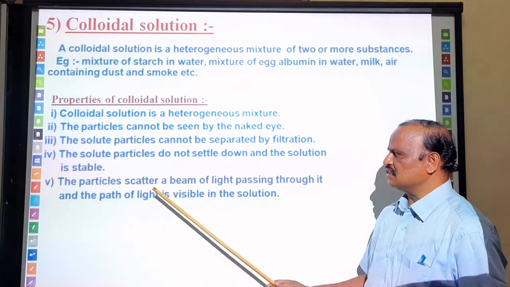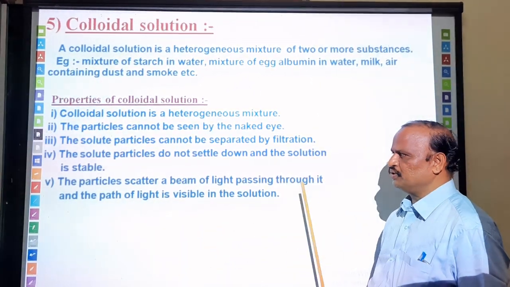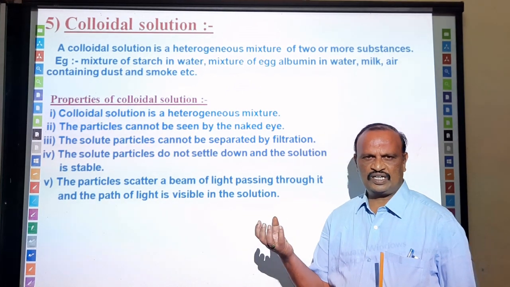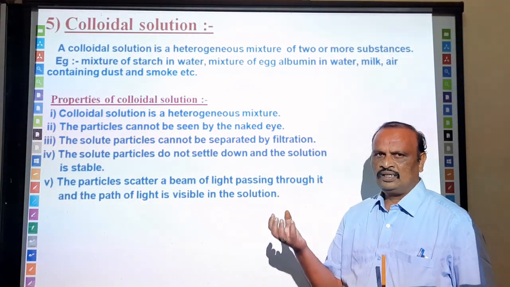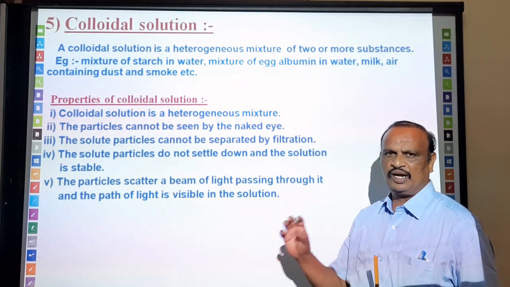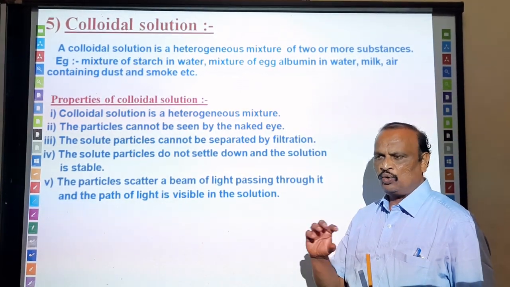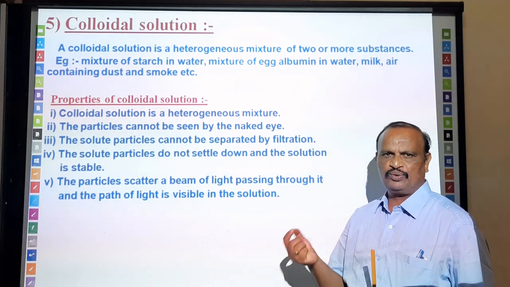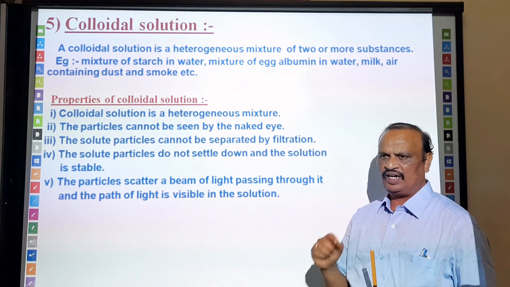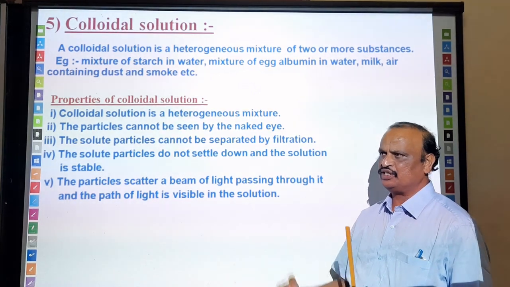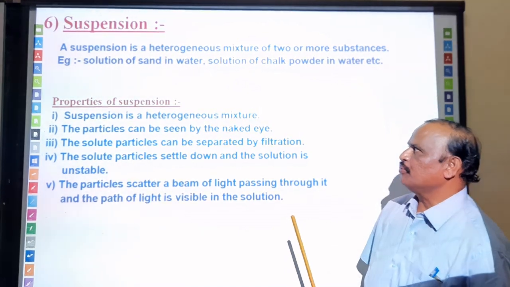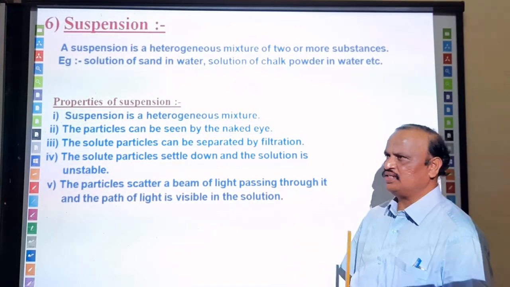Particles scatter the beam of light passing through it. That is, take in one beaker a colloidal solution, let us say milk or albumin solution or a starch solution. Allow a source of light to pass through it. The path of the light ray is visible due to the scattering effect. That effect is what we call the Tyndall effect. We will learn in the next part of this. So that's about the colloidal solution.